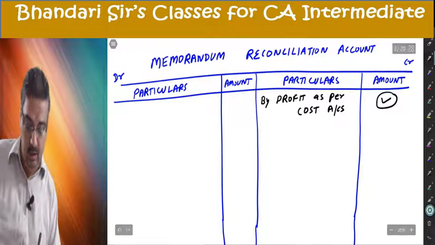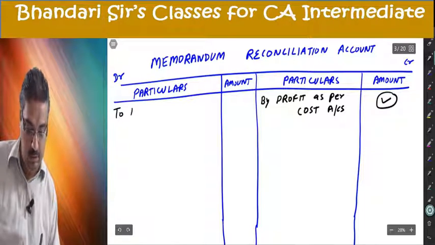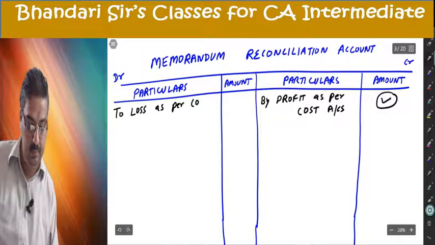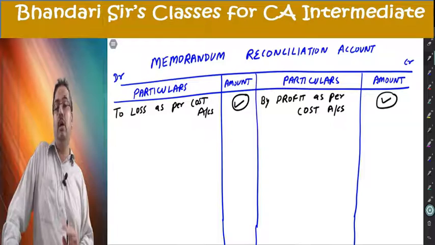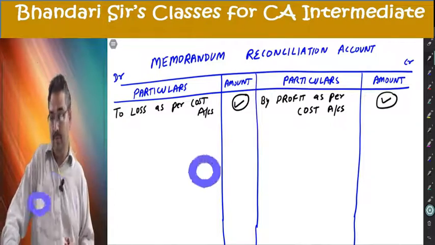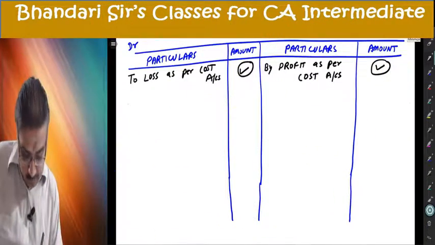Why did I put circle? It will be either profit or loss. To loss as per cost accounts. Either profit or loss, one of the two will come. Both cannot come together.